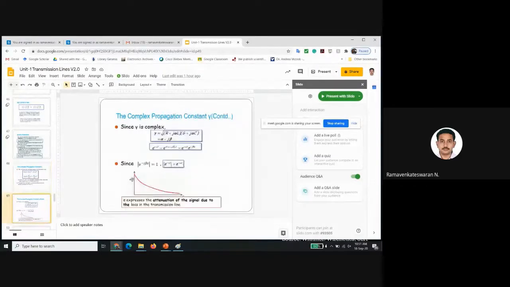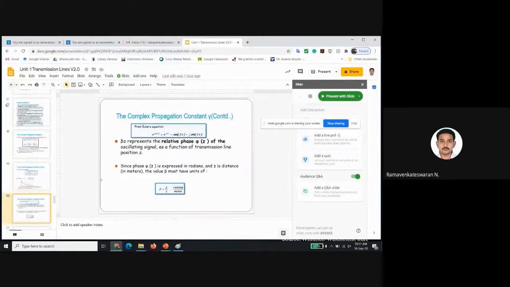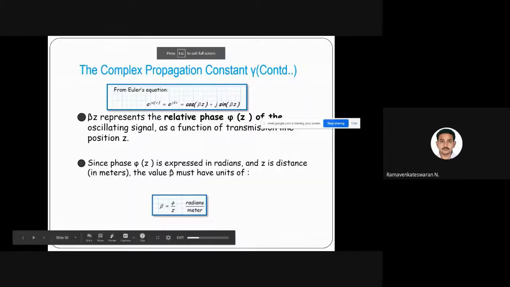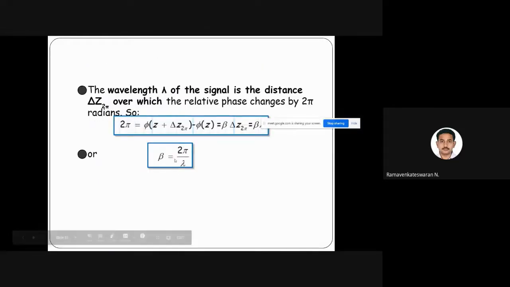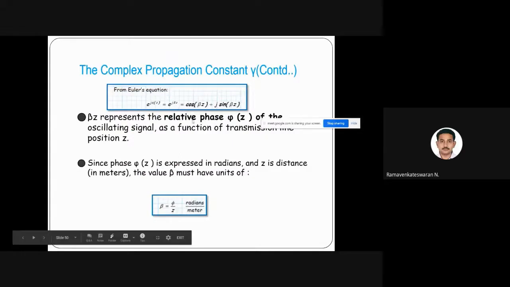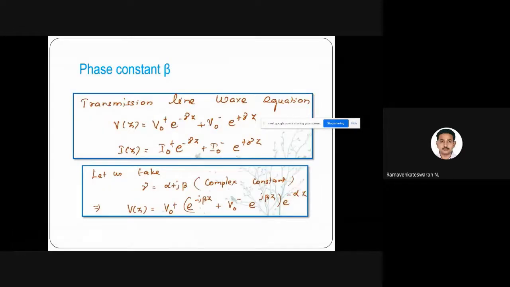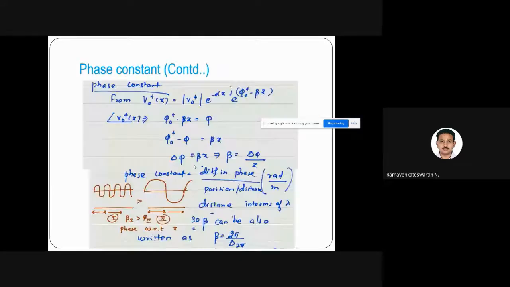So this is what we have done. These are all the explanations I gave: the decaying propagation. I'll put it in presenter mode so you can see this. These are the beta I told you already, 2π by lambda. How do we get this? This is the phase constant, plus alpha, and I get gamma, the propagation constant. This is all similar to what I told you.